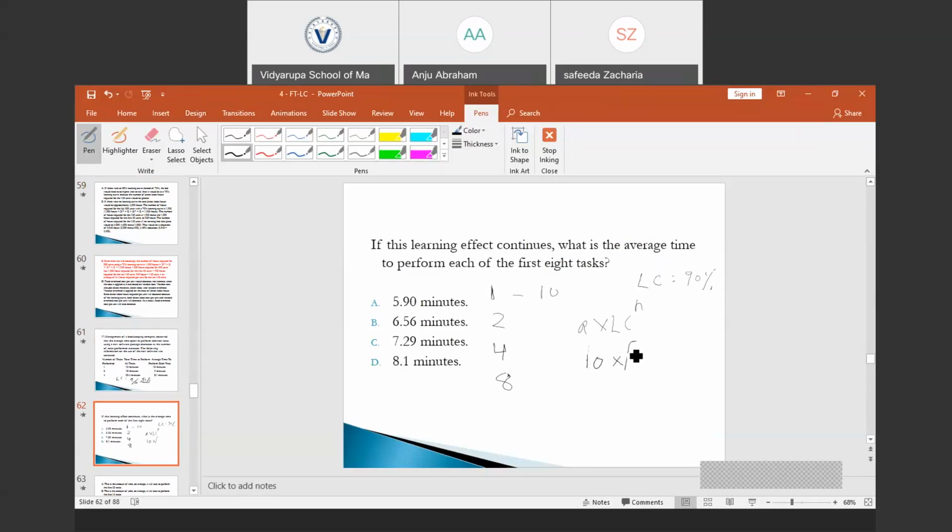LC is the learning curve percentage, 0.9 raised to N. Number of doublings is 1, 2, 3, raised to 3. 10 into 0.9 to the power of 3. 0.729 into 10 would be 7.29 minutes. The answer is option C.